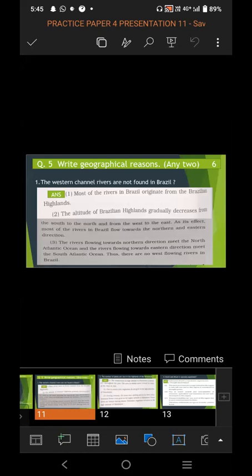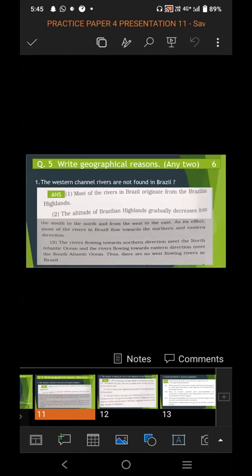Why? Because most of the rivers in Brazil originate from the Brazilian highland. The altitude of the Brazilian highland gradually decreases from the south to the north and from the west to the east. As an effect, most of the rivers in Brazil flow towards the northern and the eastern direction.